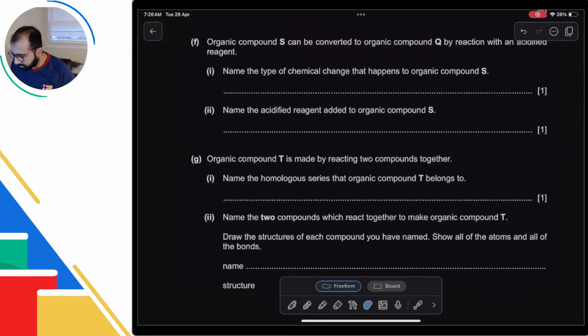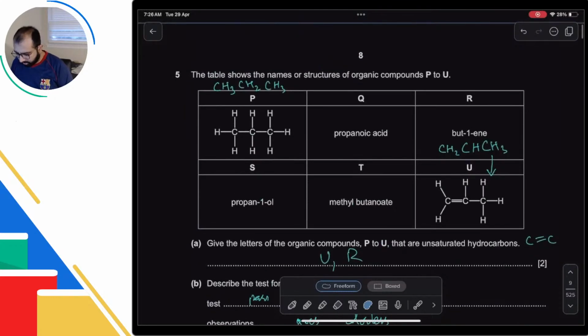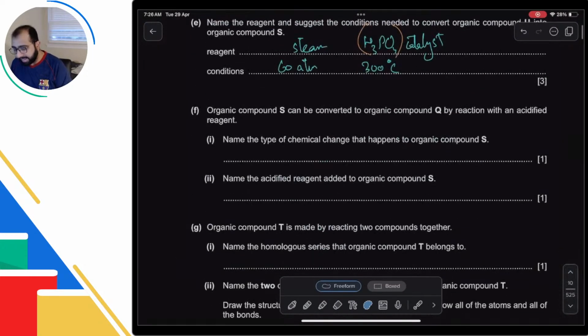Organic compound S can be converted to organic compound Q by reaction with an acidified reagent. S was alcohol, Q was acid. You need an acidified oxidizing agent. So acidified potassium manganate(VII) is good. Acidified potassium dichromate is good.